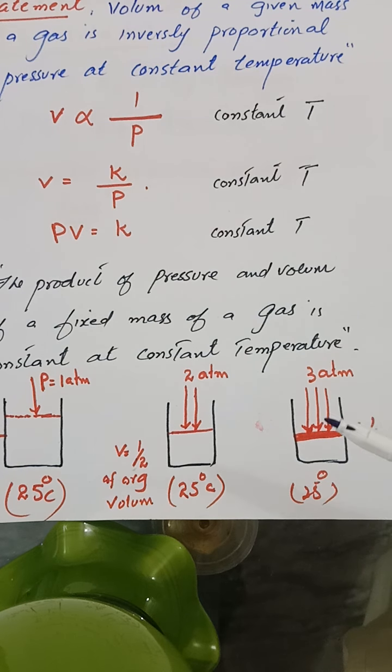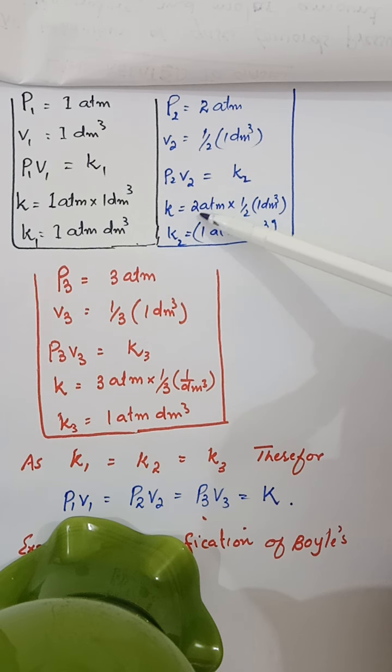The original volume was 1 decimeter cube, but now the volume is half. Putting the values in Boyle's equation, P2 is 2 atm, V2 is half of 1 decimeter cube. Multiplying the values, the value of K comes out to 1 atm dm cube.